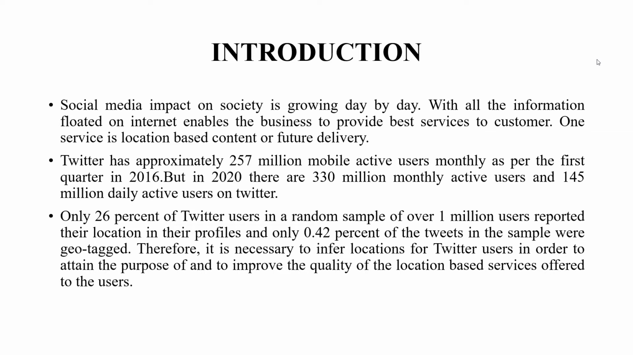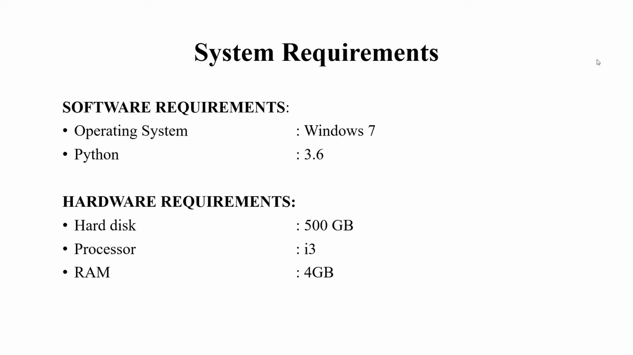But only 0.42% of the tweets in the sample were geotagged. Therefore, it is necessary to infer the location for Twitter users in order to improve the quality of the location based services offered to the user. These are the system requirements, software and hardware. Operating system Windows 7, Python 3.6, and hardware requirements: hard disk 500 GB, processor i3, RAM 4 GB.